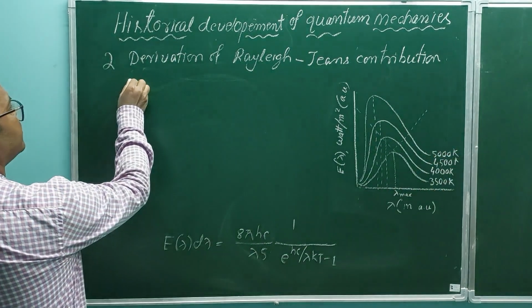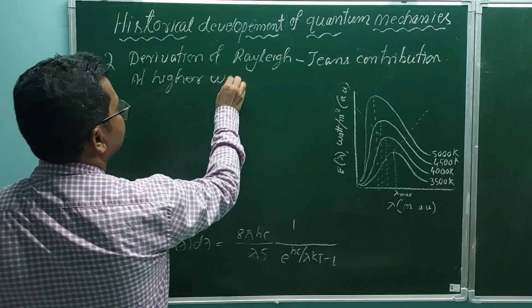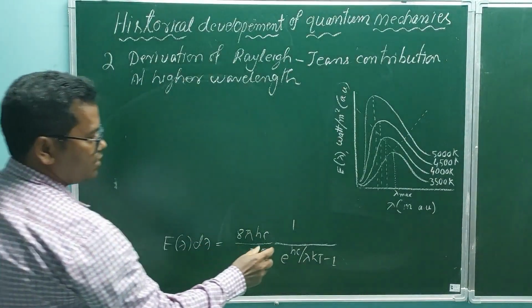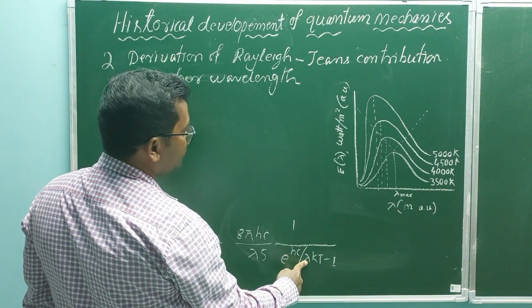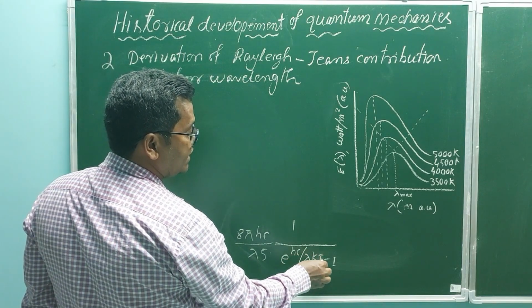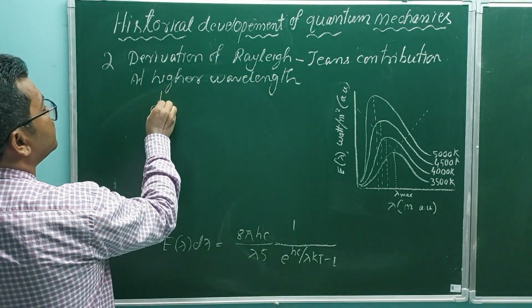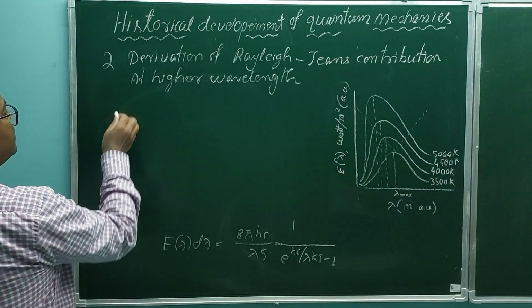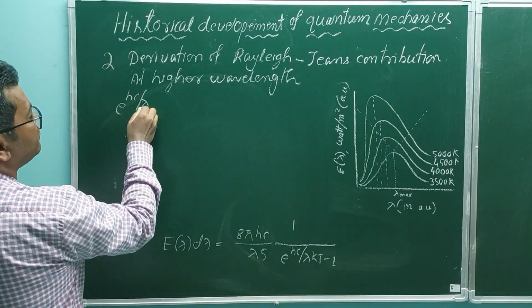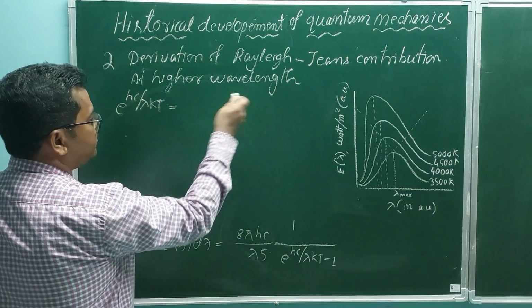At higher wavelength, this quantity cannot be neglected, so we expand e to the power hc by lambda kT.